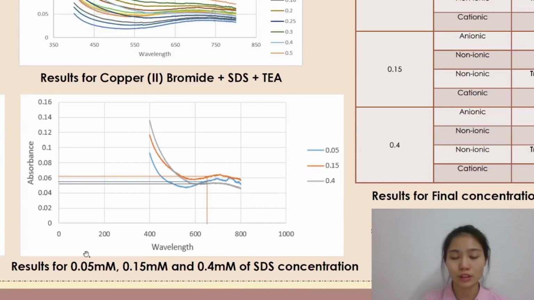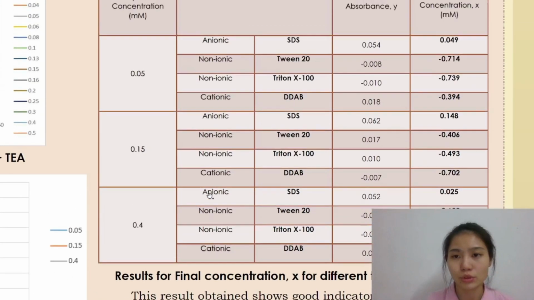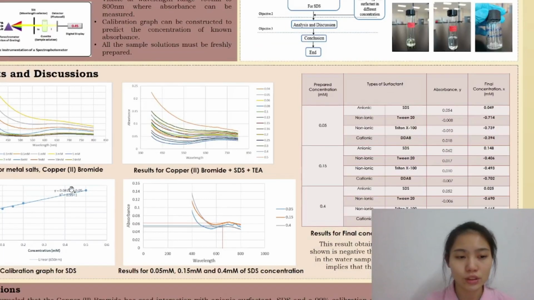For example, the graph shown here is for SDS, the anionic surfactant, where we can observe the absorbance value shown here, and it was tabulated in the table shown here. After that, I can use the equation from the calibration graph to calculate the final concentration here.